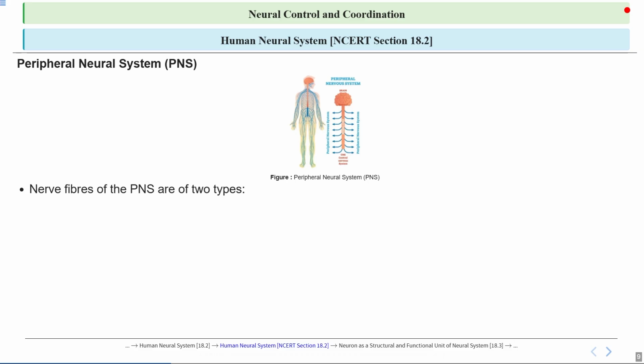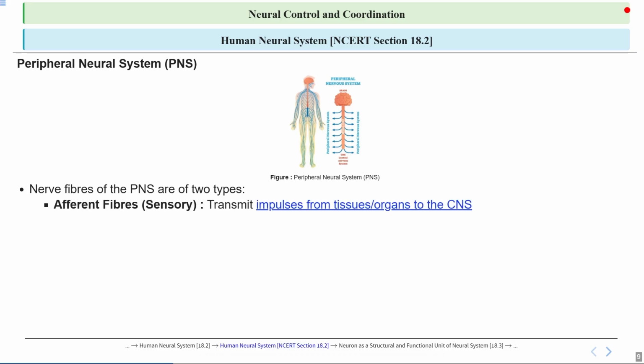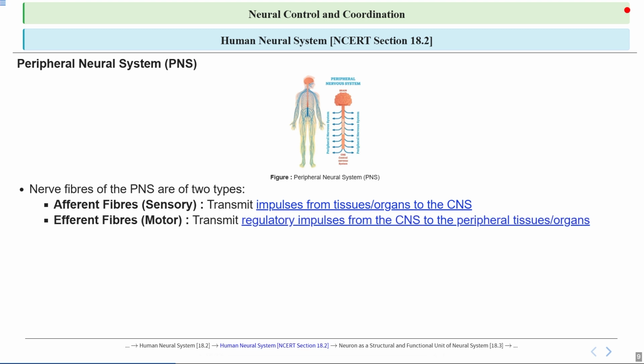Now, nerve fibers in the peripheral nervous system are of two types. First we have afferent fibers, also called sensory fibers, which carry signals from the body tissues and organs to the CNS, like the brain and spinal cord, so the body can sense and respond to changes in the environment. So afferent fibers, or sensory fibers, transmit impulses from tissues or organs to the CNS.